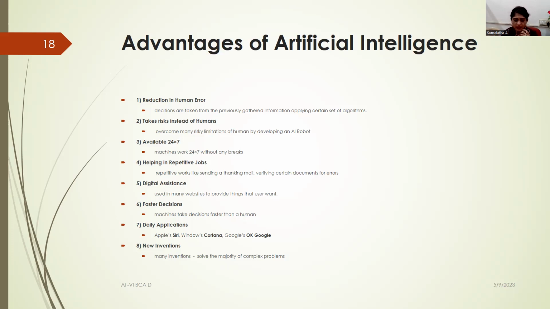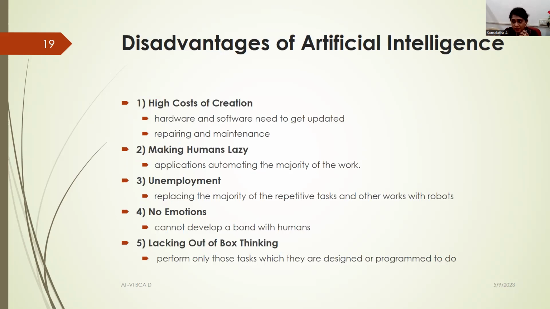For example, let's say you want to connect to a particular website, or any particular person that you would want to connect to. Imagine you have a chatbot there. Again, that involves AI. So how does it happen? It's all because of AI. And there are daily applications, like Google and Siri, and many more. The next thing is that it also helps us in inventing new things, because every day we come across so many complex problems, and this is going to help us in solving them.